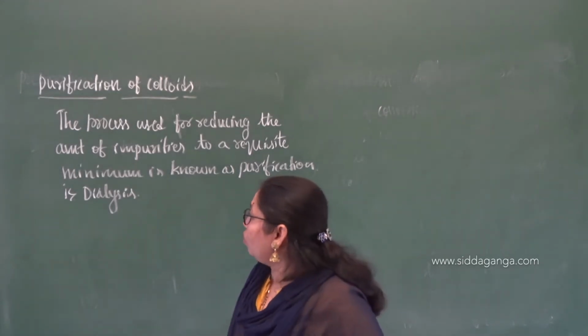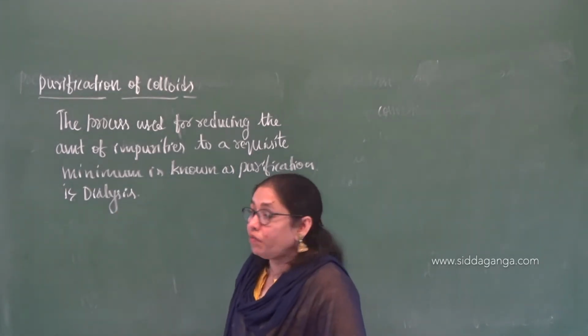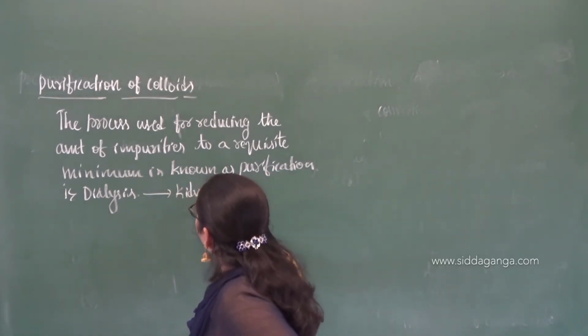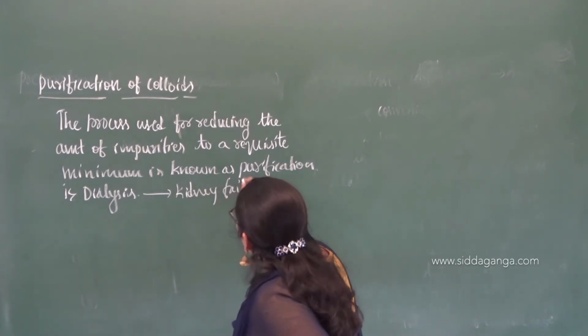So here the application of dialysis is in case of kidney failure.